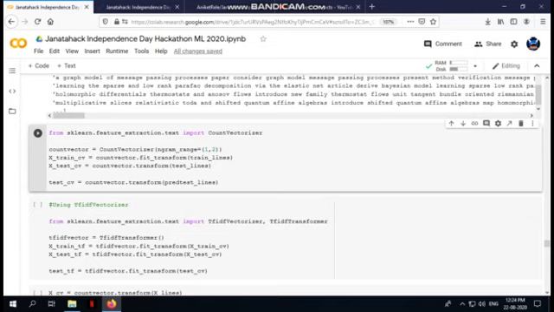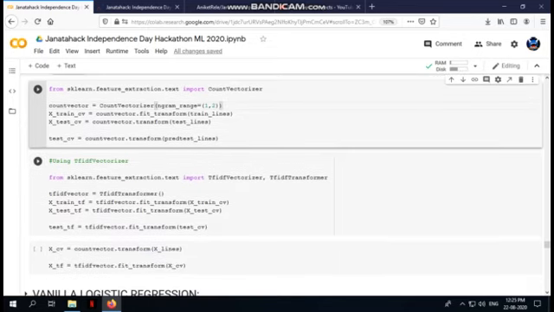So in this count vectorizer we are going to use n-gram range equal to 1, 2. So we are going to select pairs of words, which will also help us gain better accuracy. We are going to fit our count vectorizer on our train data, and we are going to transform our test data.